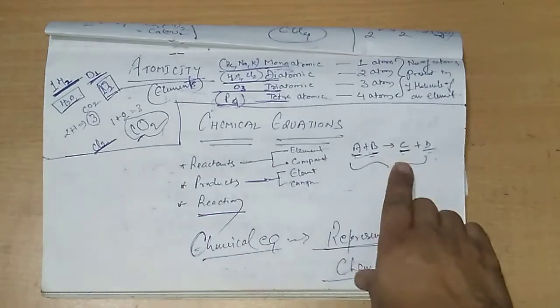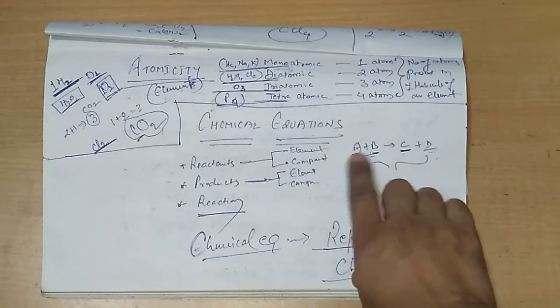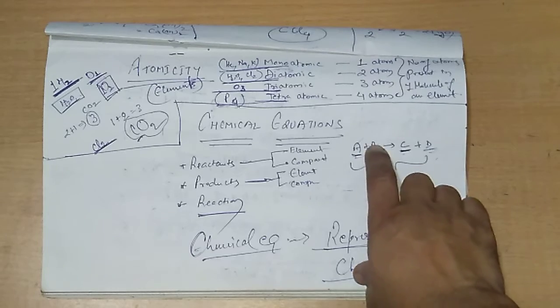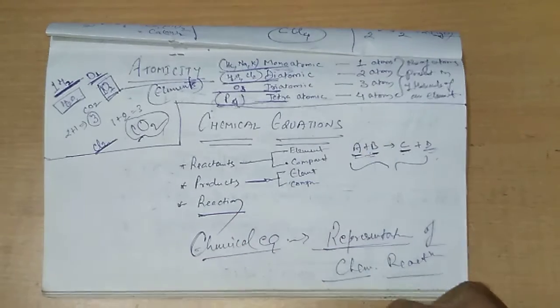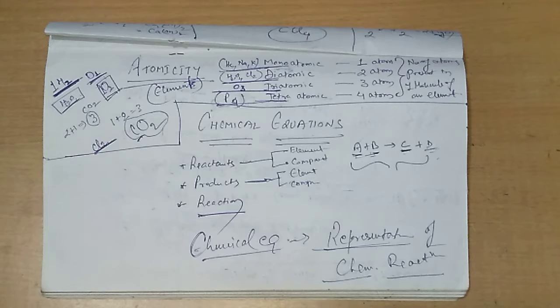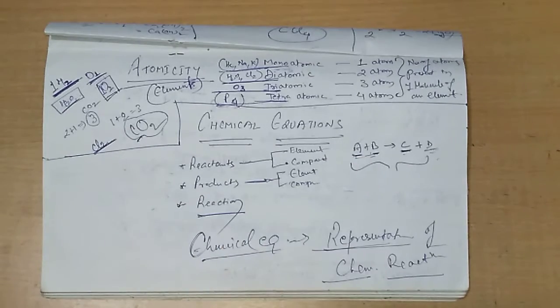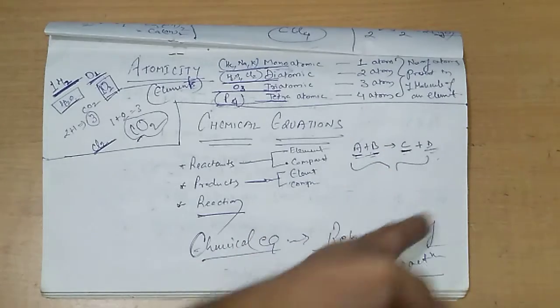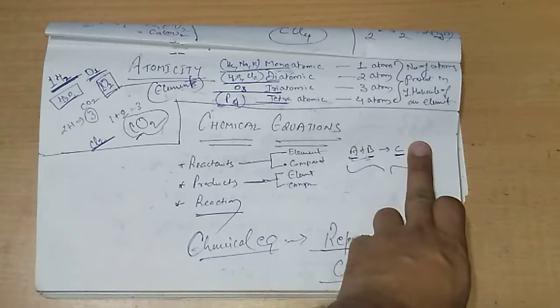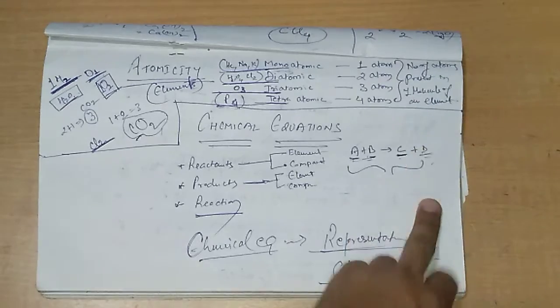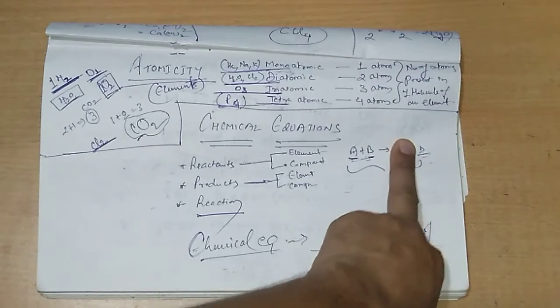And the reaction means when you are adding two substances, you are mixing them, and they are getting mixed chemically. So this plus sign is representing chemical mixing, or mixing of substances chemically. So when A is getting mixed with B, it will give you C along with D.